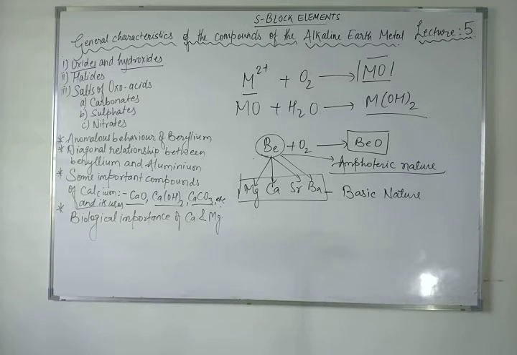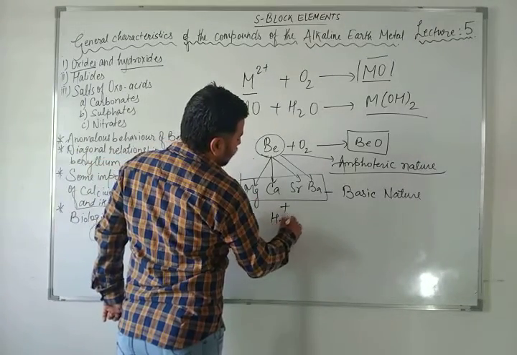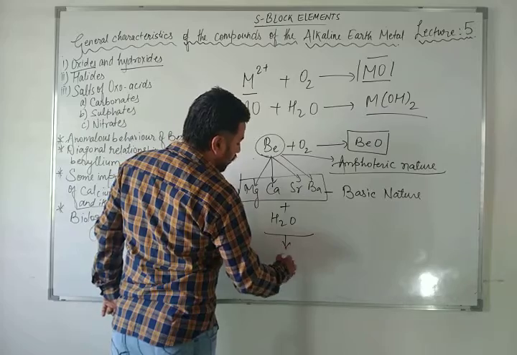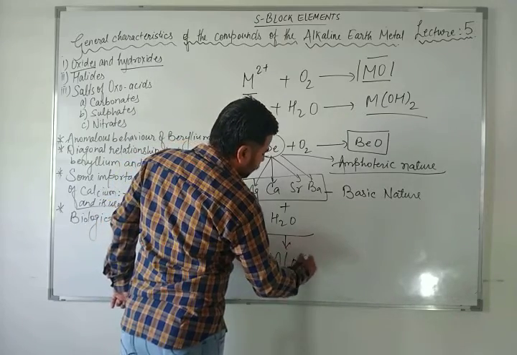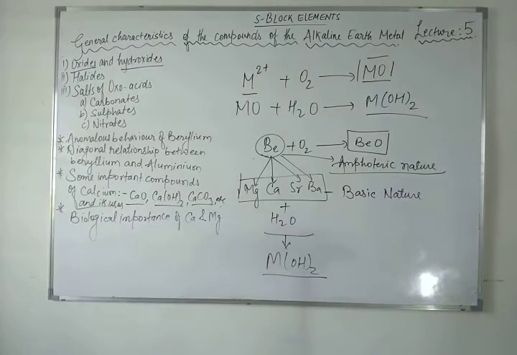Now except beryllium oxide, all the rest of the elements, if they react with water, will give you hydroxide. Hydroxide means basic in nature, right? So here you can see that MO plus H2O gives M(OH)2. The solubility, thermal stability and the basic characteristics of the hydroxides increase with increasing atomic number from magnesium hydroxide to barium hydroxide.